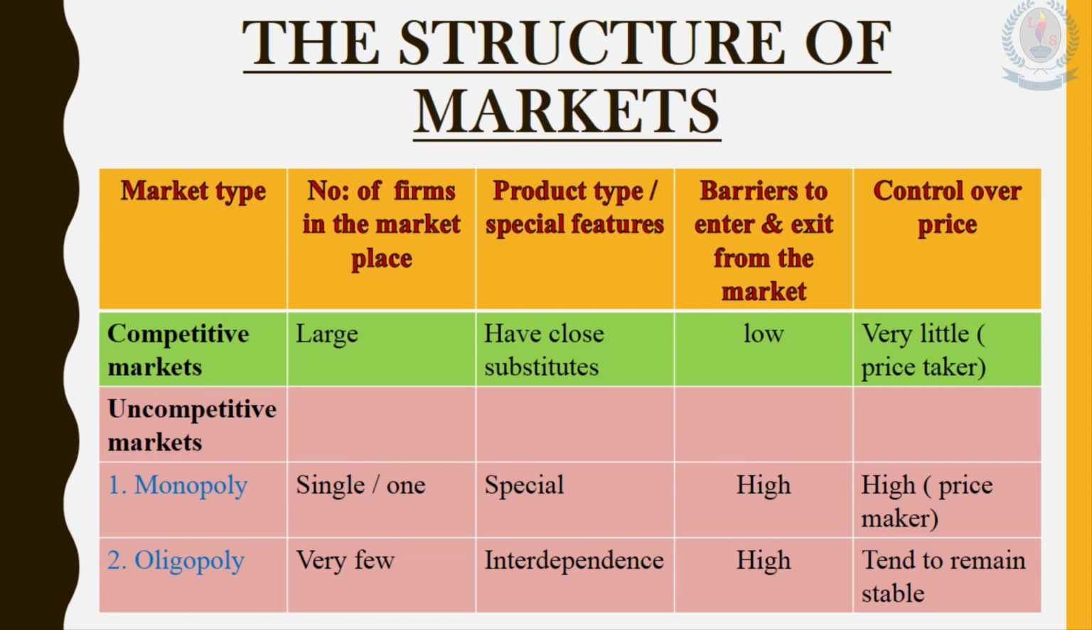And the next important thing is control over price. When we consider the control over price in an oligopoly market, we can see that prices tend to remain stable.